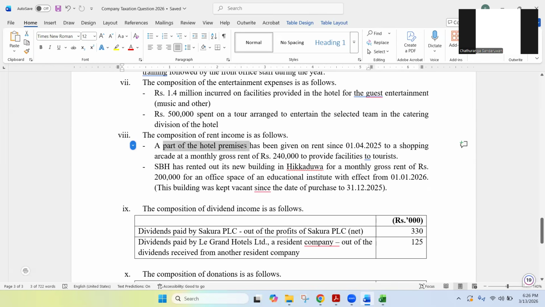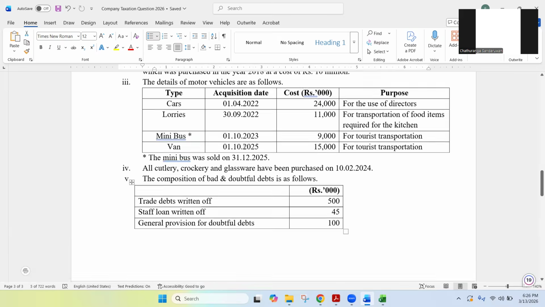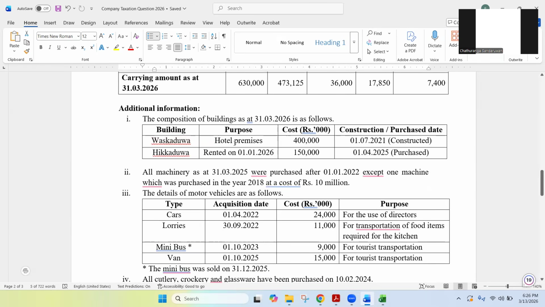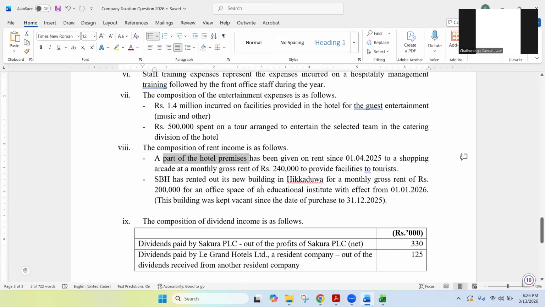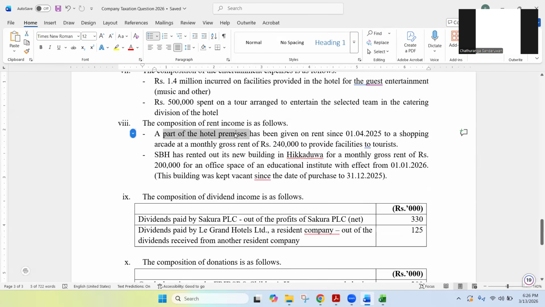When you read this, now you need to memorize, okay, what is the hotel premises? Hikkaduwa or Wadduwa? Hotel premises is in Wadduwa, right? Okay. A part of the hotel premises has been given on rent since 1st April 2025. That means year beginning, to a shopping arcade at a monthly gross rent of 240,000 to provide facilities to tourists.